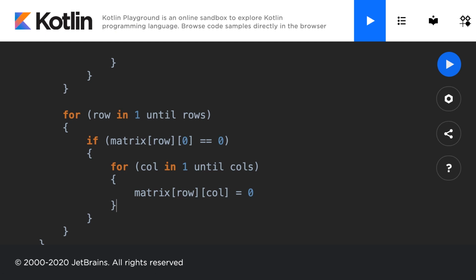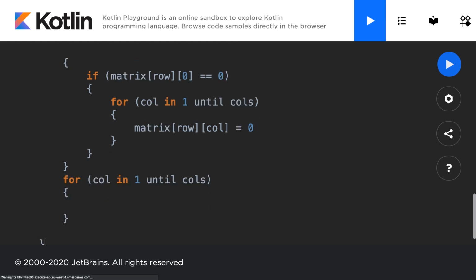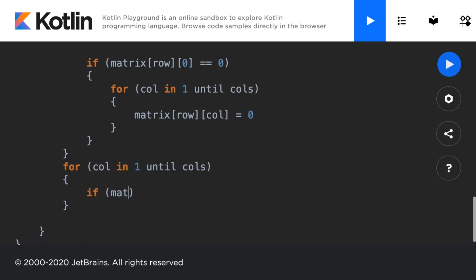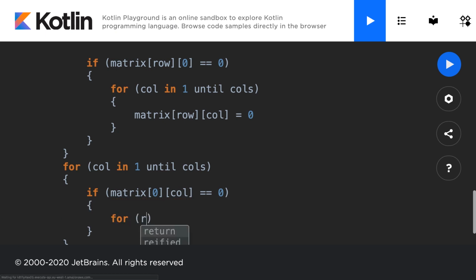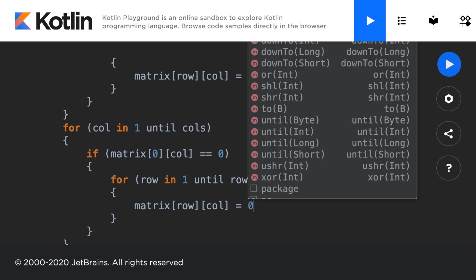And I'll do similarly for all of the columns of this pattern that we're currently doing. So I'll make another for loop for the col in 1 until cols. And in this case, I'm going to check if the matrix at the 0th row and at the current col is equal to 0. If so, then I'm going to go through for row in 1 until rows. We're going through all the rows now. So as you can see, we're quite systematic in our approach, and we'll take the matrix at the current row and at the current column, and we'll assign it equal to 0.